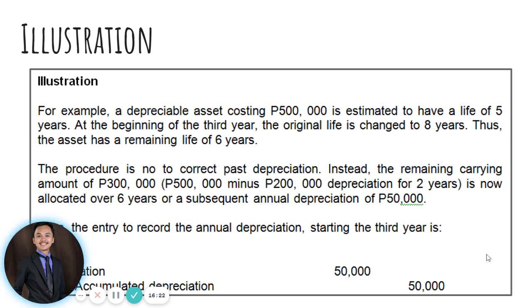Alright? However, for the 200,000, which is the accumulated depreciation that you have recorded in the past for year 1 and year 2 respectively, it will remain as is because there is no adjustment that will be made from the previous depreciation that you have recorded. All right? Because that's what the standard has suggested in terms of recording your accounting estimate. All right? I hope that is clear, guys.